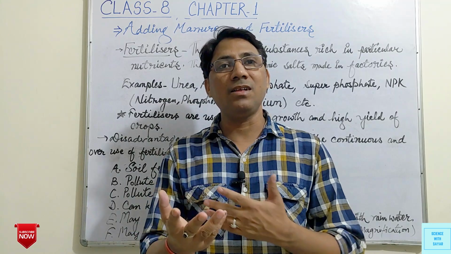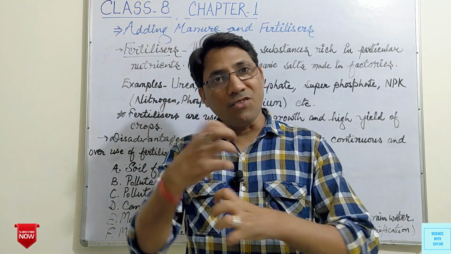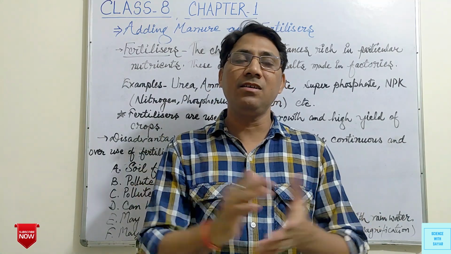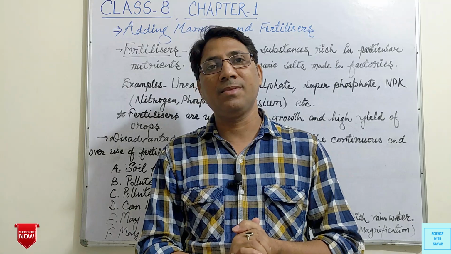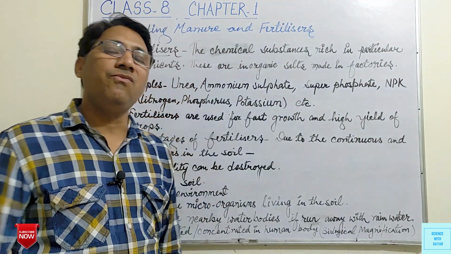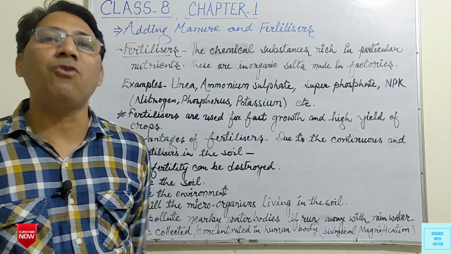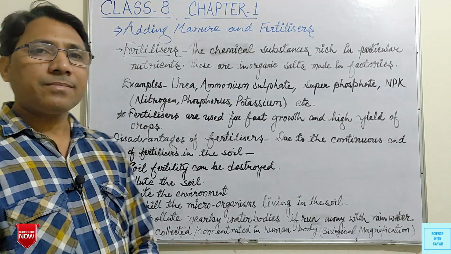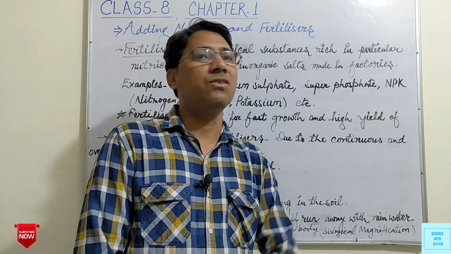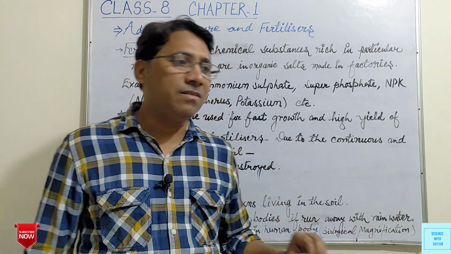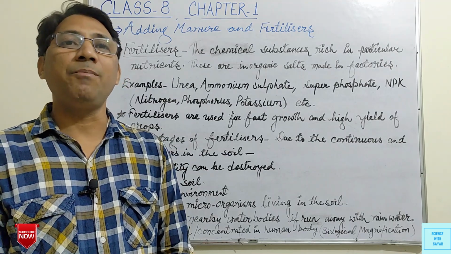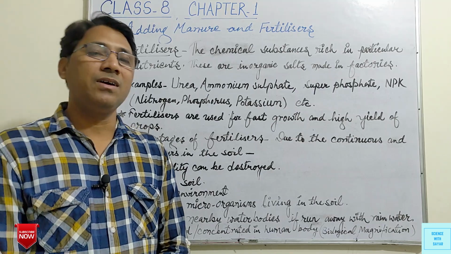So these are obtained from non-organic, or we can say inorganic, sources, without plants or animals. These are obtained from chemicals, and these are prepared in the factories. So these are chemical formulations, chemicals made in factories, not from plants and animals. So we can say that these are the inorganic salts which are prepared in the factories with the help of chemicals.